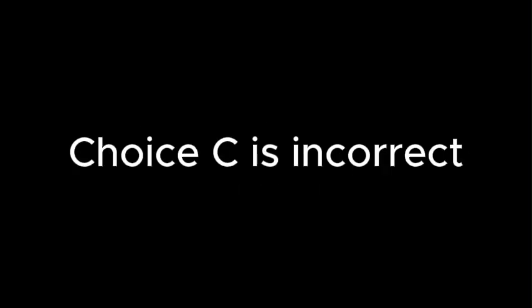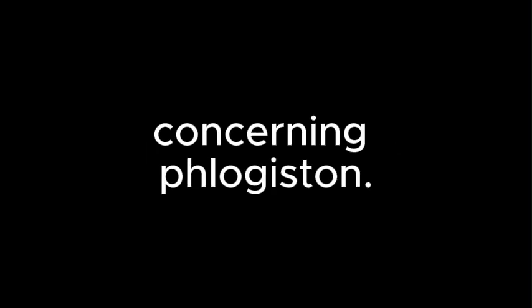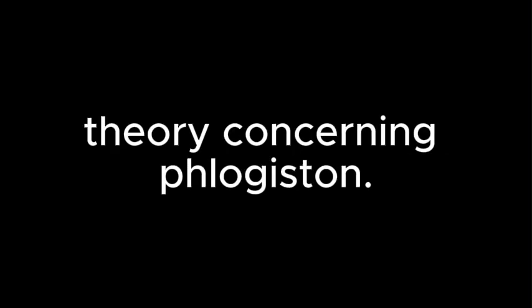Choice C is incorrect because, alternatively, illogically signals that Priestley termed oxygen dephlogisticated air as an alternative to the previous theory concerning phlogiston. Instead, Priestley chose the term as a result of this theory. Choice D is incorrect because, nevertheless, illogically signals that Priestley termed oxygen dephlogisticated air despite the previous theory concerning phlogiston. Instead, Priestley chose the term as a result of this theory.